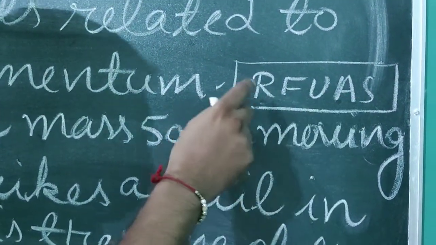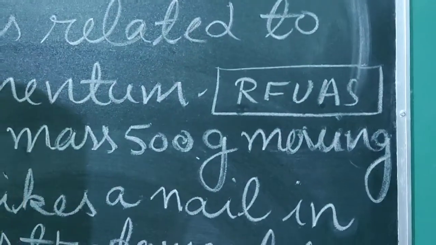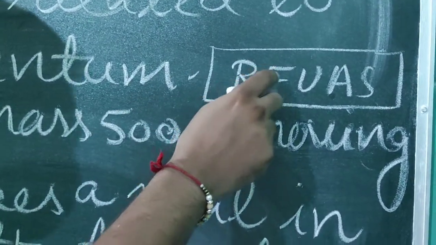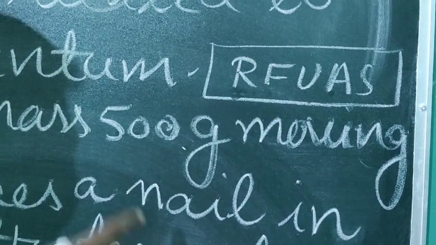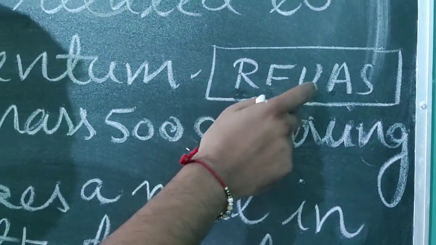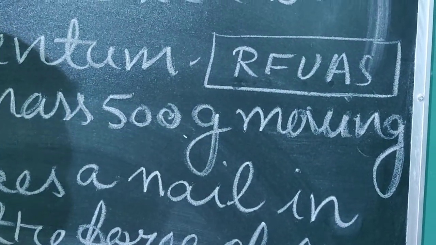RAFU AS. Now, what is R here? R is for reading. First, you should read the numericals carefully. F for find. You should find the physical quantities that are given in the question. Next, U for understanding, meaning you should understand what is asked in the question.